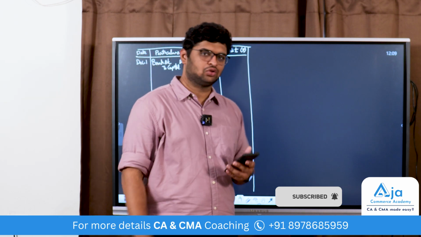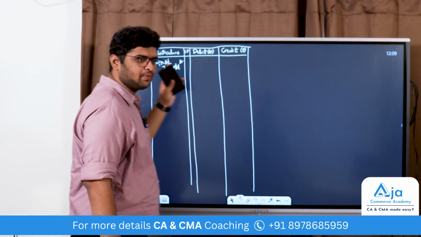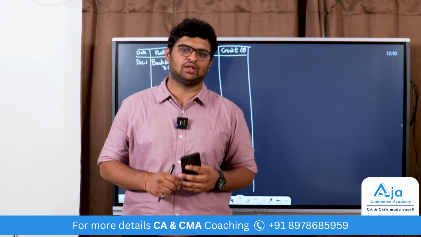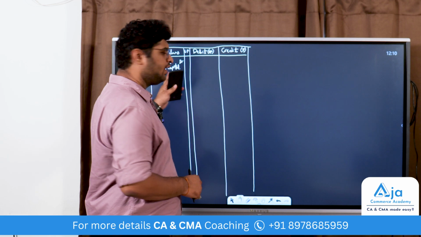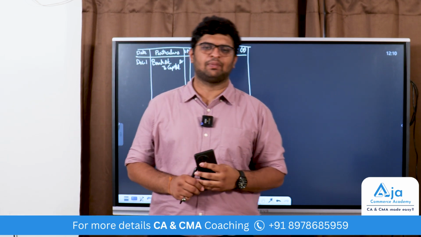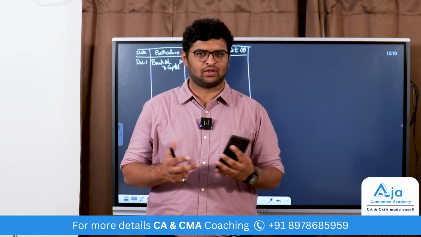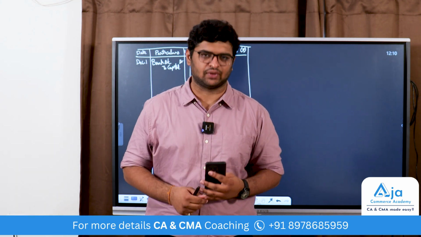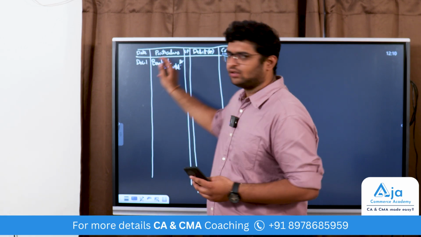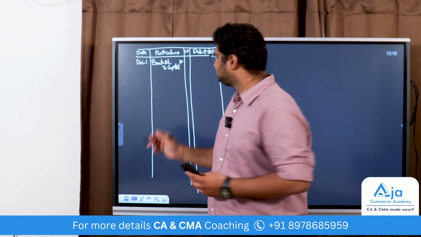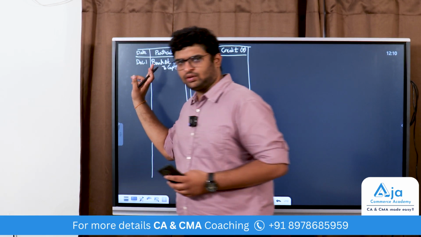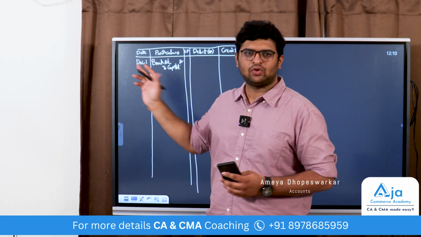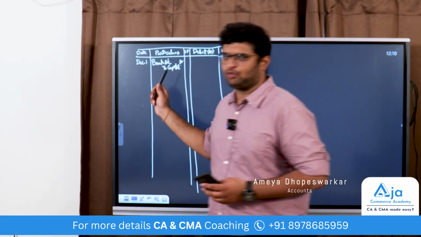So we saw in our golden rules of accounting, bank account is a personal account, right? What do you do for personal account? Debit the receiver, credit the giver. Now here capital. What is happening with capital? It is an owner's capital. The capital is something you start your business with. So when capital is increasing, you credit it. And the company bank account of the entity is receiving the amount. So bank account is increasing. So bank account will be debited.